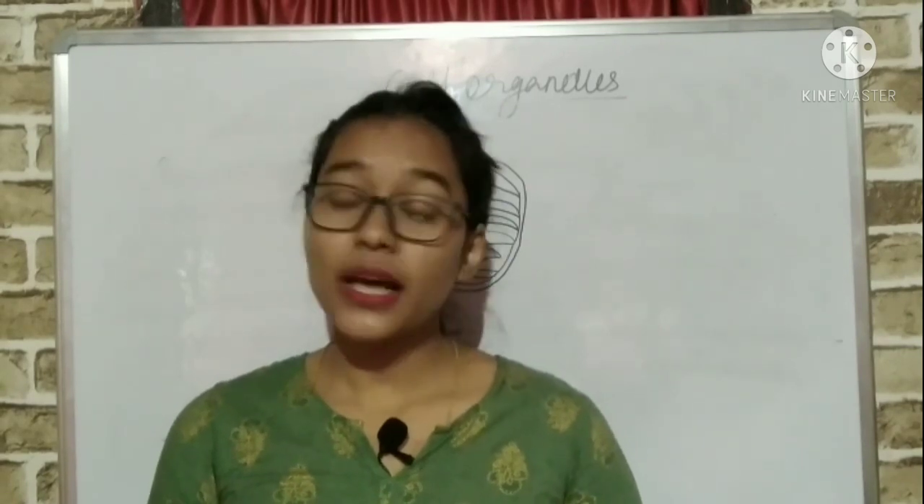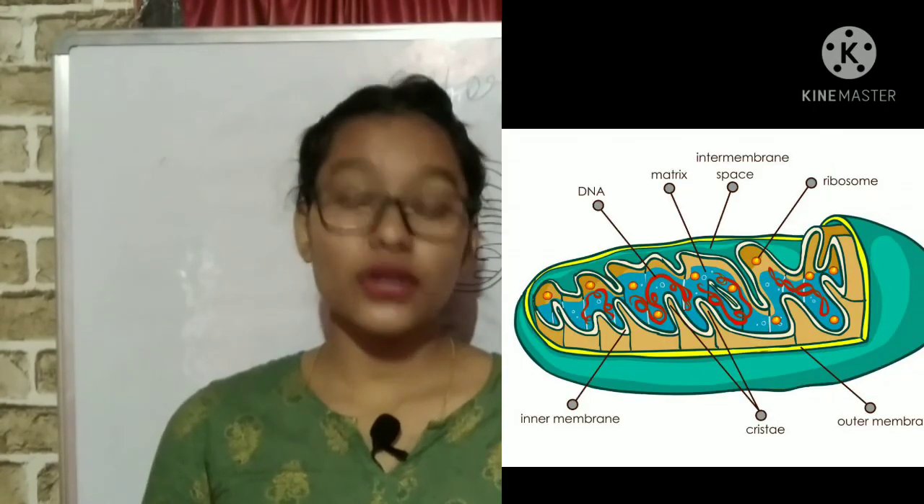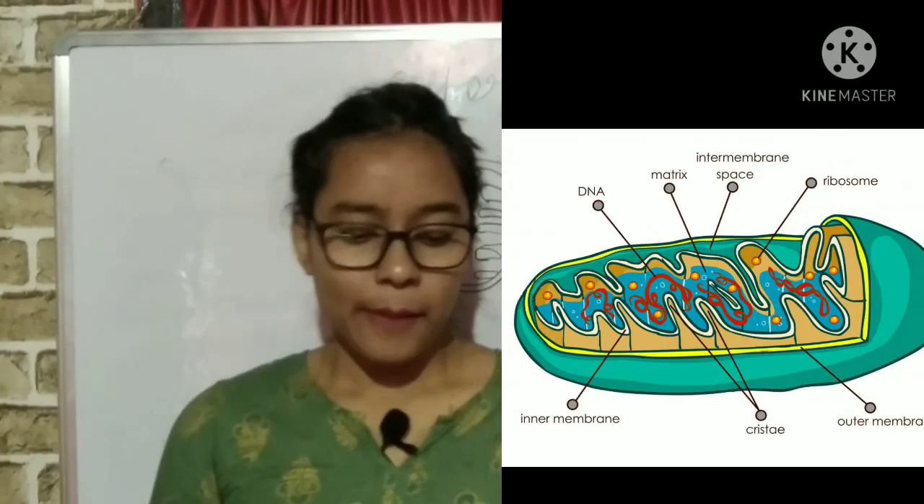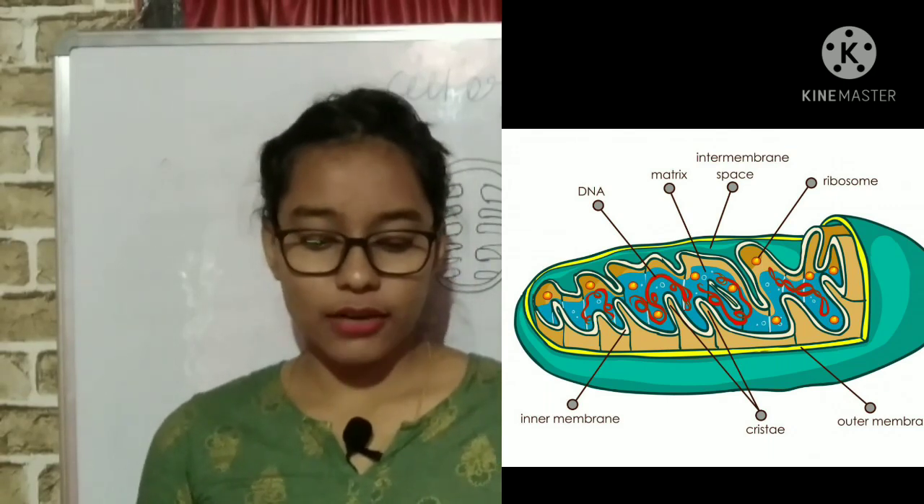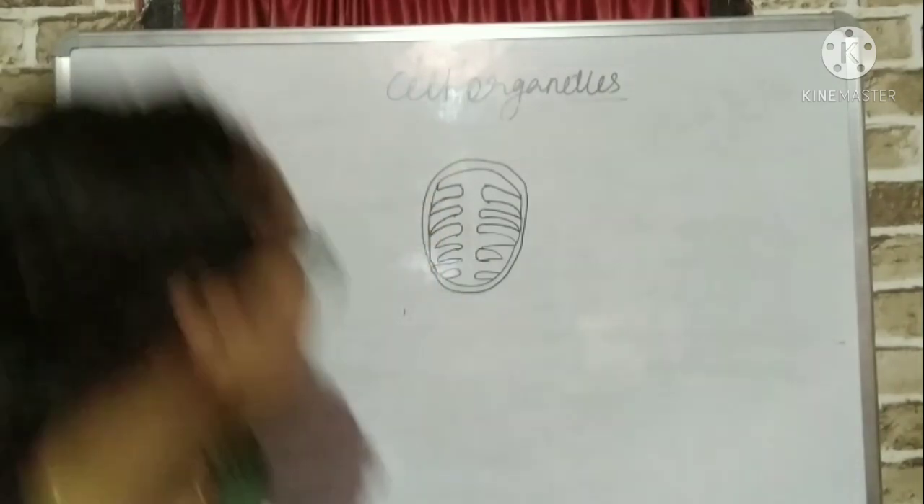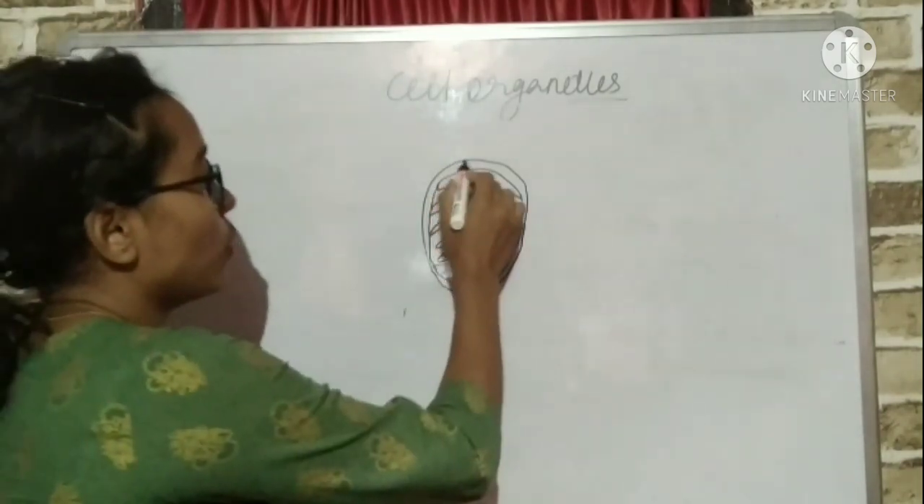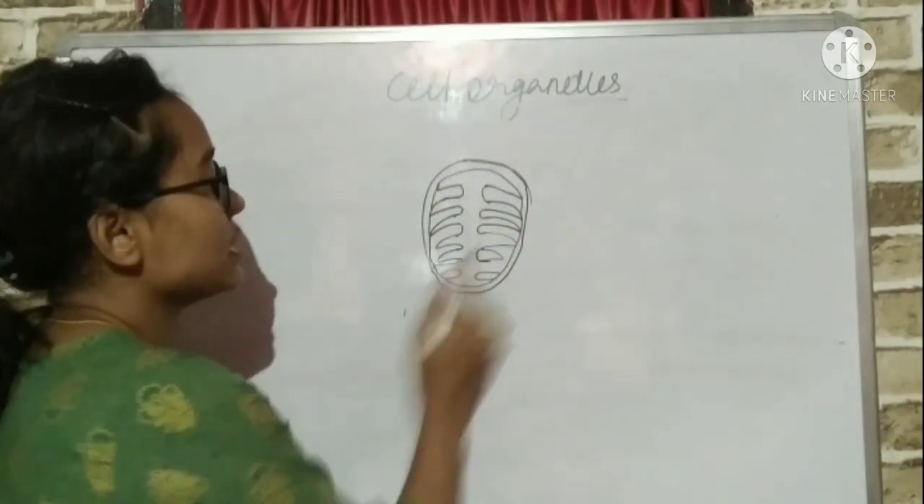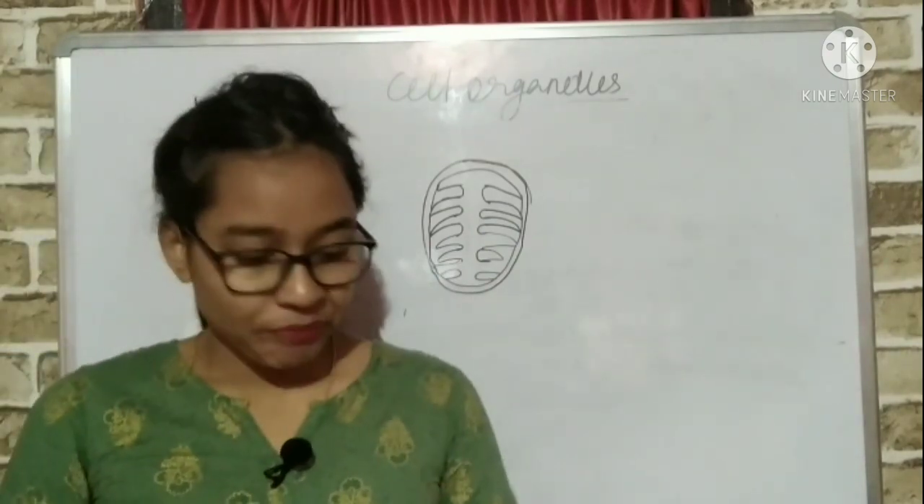Okay students, now let us discuss mitochondria. See, mitochondria are known as the powerhouse of the cell. Mitochondria have a two-membrane covering. The outer membrane is porous, while the inner membrane is deeply folded. Now the outer membrane is porous, this one, and the inner membrane is completely folded.